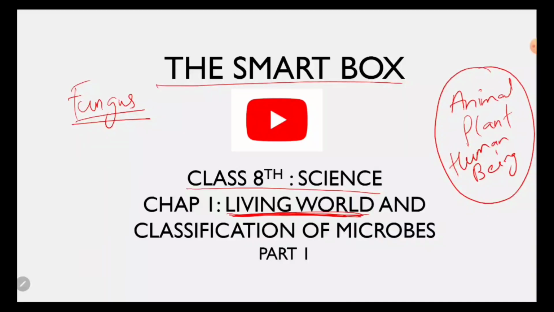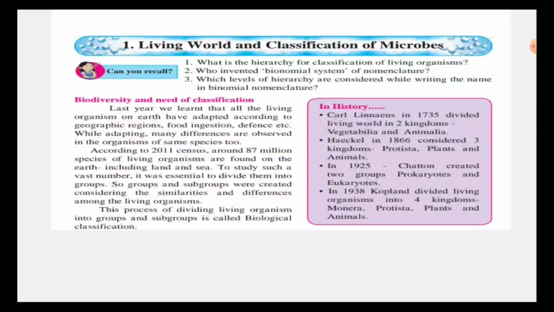There was a lot of difficulty in how to classify these things: animals, plants, human beings, fungus, viruses. How can we classify all this? Therefore, some scientists have made a classification for that, and we will be studying it in this chapter. This is page 1 of our chapter. The chapter's name is again Living World and Classification of Microbes. First of all, we will be looking at biodiversity and the need for classification.